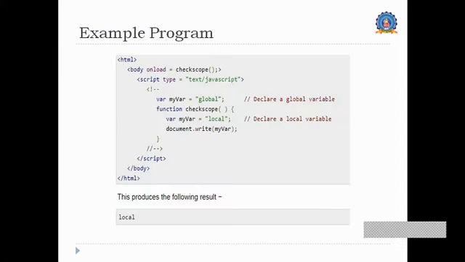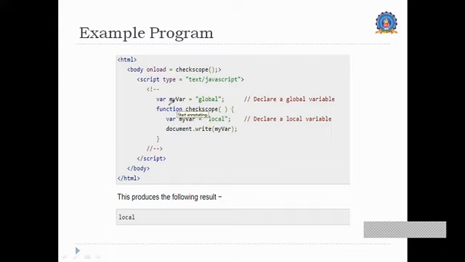So this is an example program to declare a variable. You can see a variable declared as global, and a function checkScope, in order to check the scope of that particular variable using JavaScript.